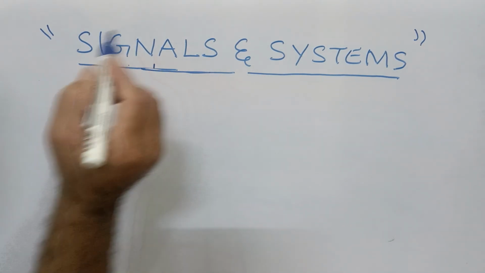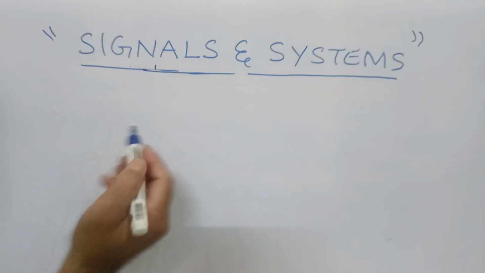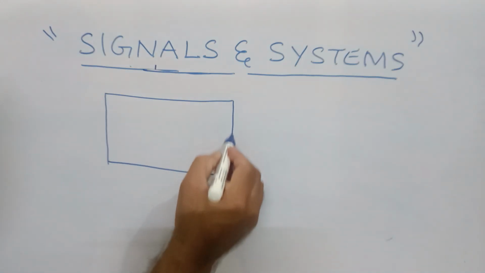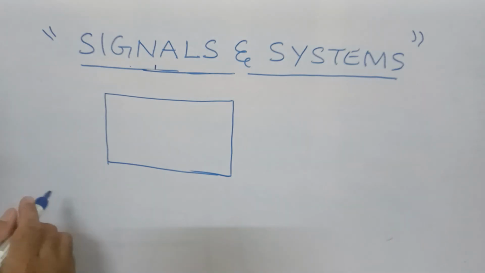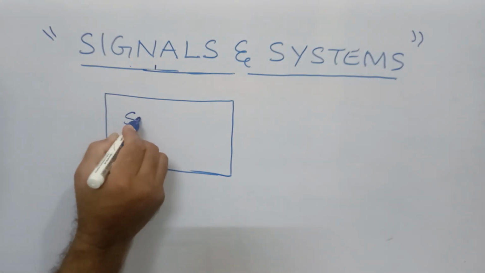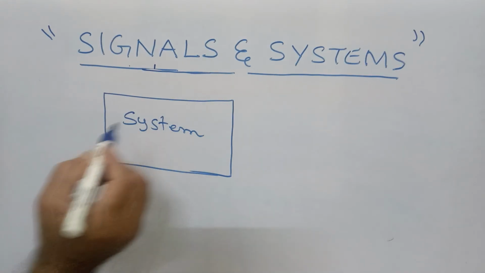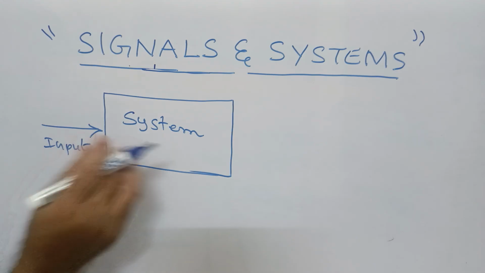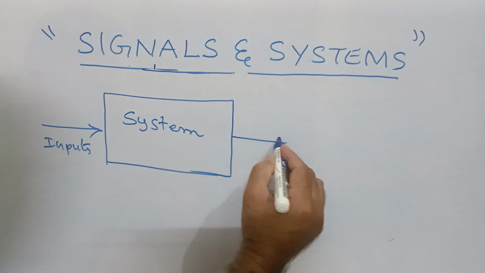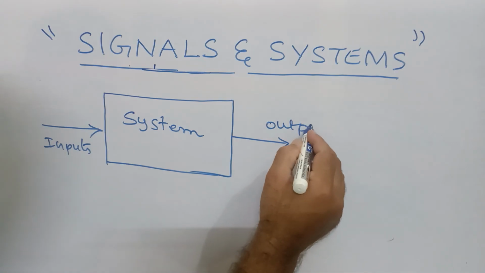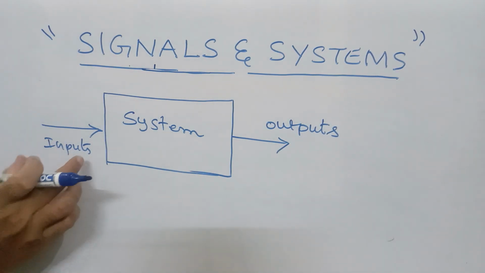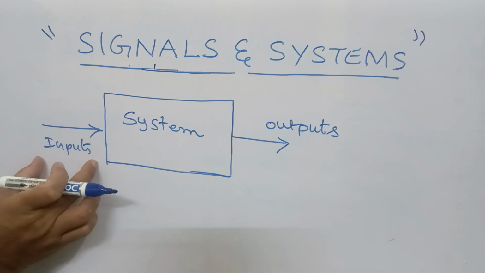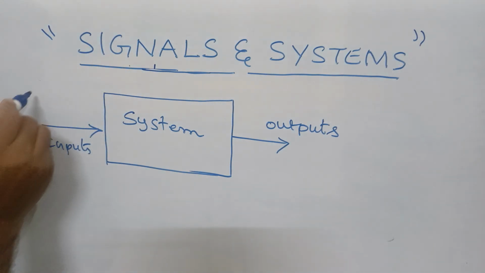Before going to see the types of signals, let us see a small, brief description. Let us assume that this is a box. I am calling it a system, and for this system, I am applying certain inputs, and obviously this system will provide certain outputs.